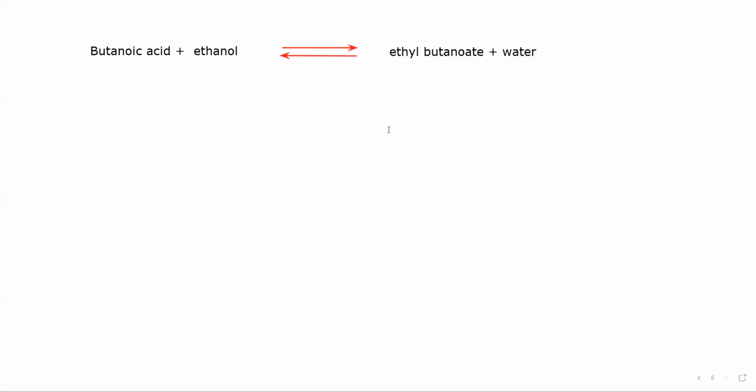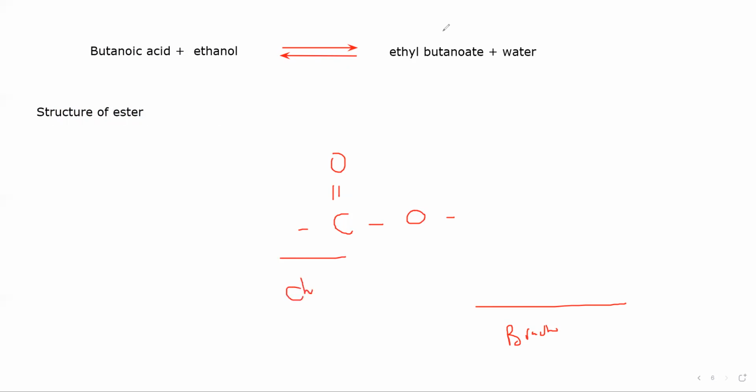Now, sometimes you have to draw the structure of the ester as well. How to draw the structure of the ester formed? So, C double bonded with O, and O is there. You can put it on the right or you can put it on the left, that's up to you. The part which is attached directly with oxygen is a branch. And the part which is attached with C double bonded with O is the main chain.